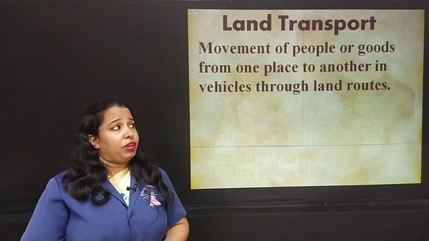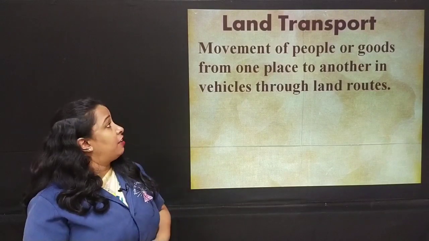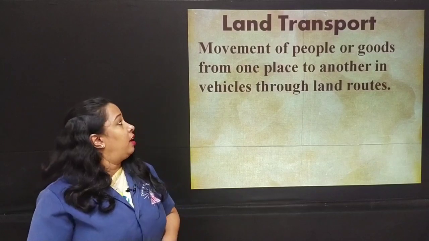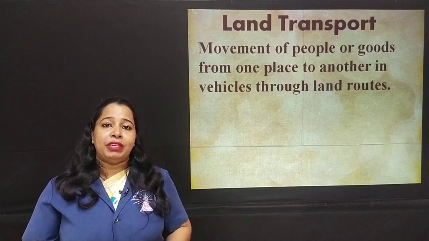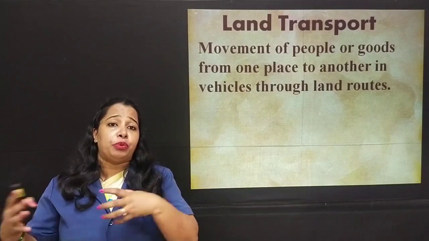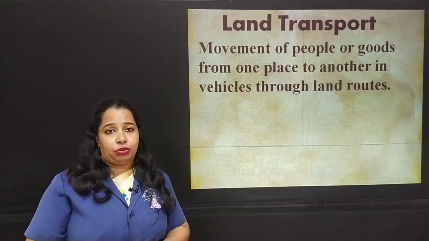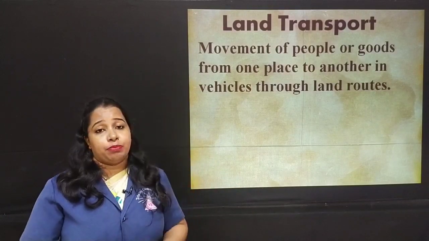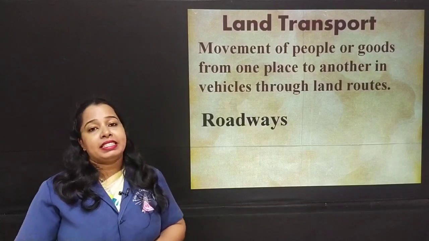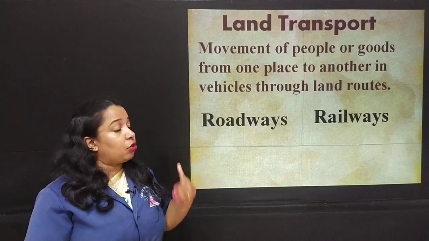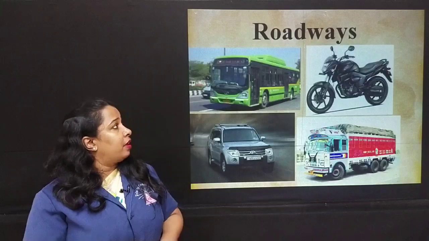What is land transport? Land transport means movement of people or goods from one place to another in vehicles through land routes. Land transport means land routes. You use different vehicles to move from one place to another through land routes. And this land transport is further divided into two groups, that is roadways and railways. One is roadways where you use roads. Second one is railways.